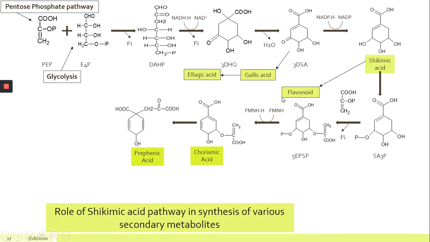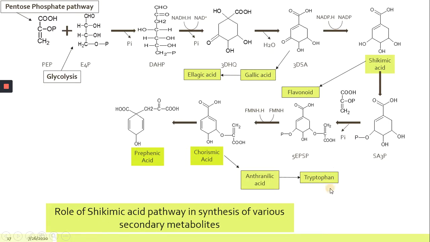Now this flavonoid ring structure will be prepared by the use of the shikimic acid pathway, as well as the acetate malonate pathway, and the acetate malonate pathway is also used for the biosynthesis of flavonoids. Next, co-racemic acid will further proceed to give anthranilic acid, which in turn will produce an amino acid, tryptophan.